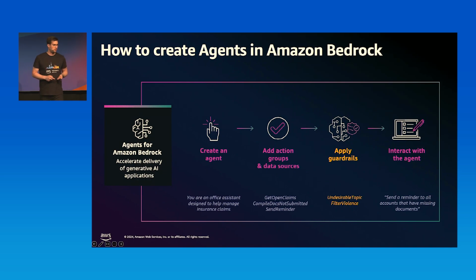And again, the trace is really beneficial to have some visibility into what's actually happening under the hood. Okay, so this was the demo. Let me recap. You might remember this slide from just before. We create an agent, we add some action groups, we add some data sources, and then we have an agent which we can interact with. The part that we also added here is that we applied guardrails. And those guardrails allowed us to build an application that does not interact or engage with topics that we do not want it to.